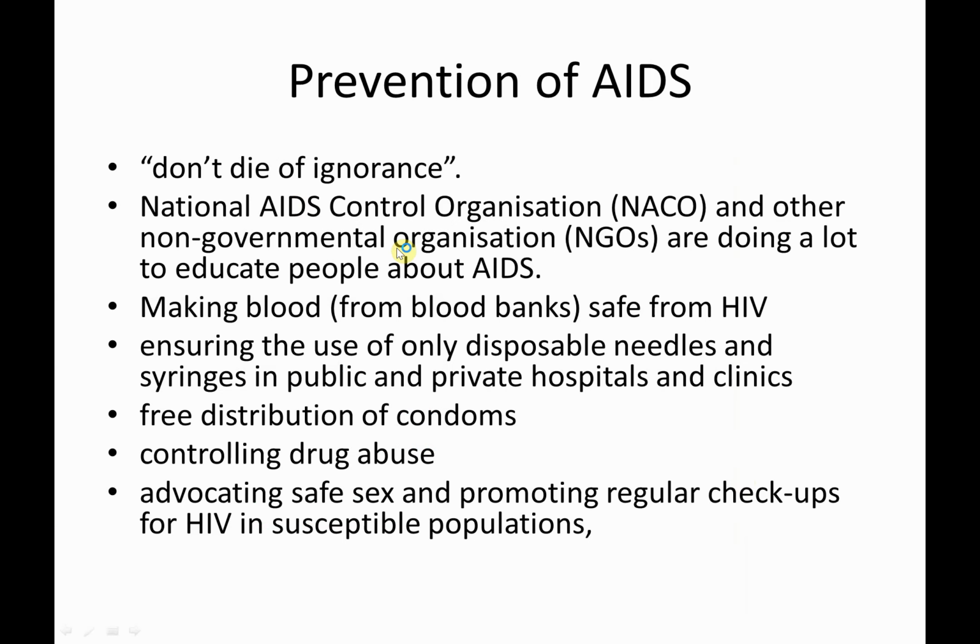Making blood safe from HIV, especially in the blood banks. It has to be taken care that each and every blood donor is checked for HIV, and if there is any such case, the blood should not be used. Ensuring the use of only disposable needles and syringes in public and private hospitals and clinics. It's very important because nowadays they use a separate needle for each person, but earlier there were cases where they used glass needles and syringes.